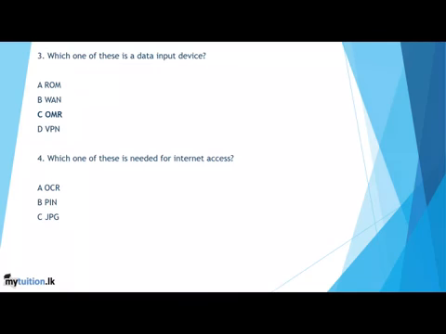Which one of these is needed for internet access? OCR is optical character reader. PIN is personal identification number. JPG is a kind of image file format, and ISP is internet service provider. So internet service provider is what is needed for internet access. The examples for ISPs in Sri Lanka are Dialog, Hutch, Suntel, all these are examples.